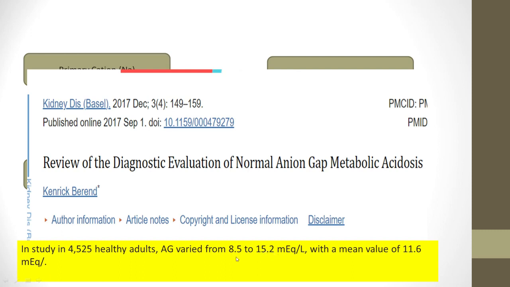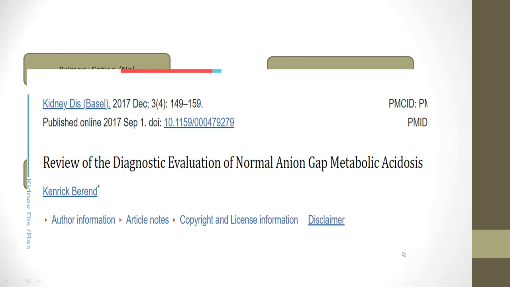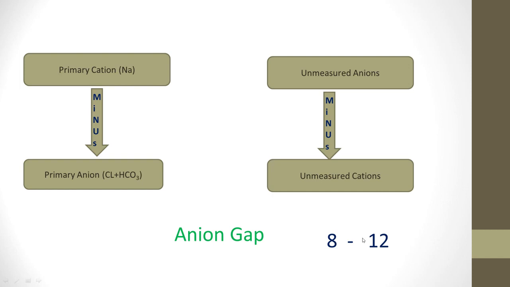So the lowest normal was 8.5 and the highest normal 15.2, but typically the mean value was 11.6. For the sake of clarity, we usually take 8 to 12, and the middle figure is 10.